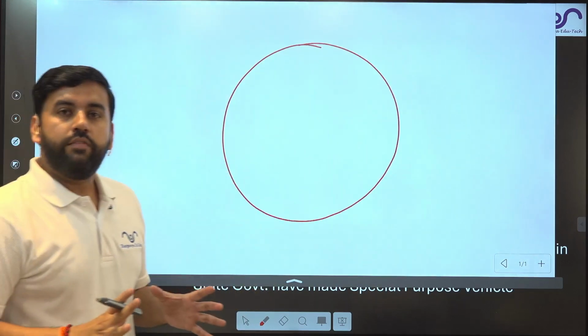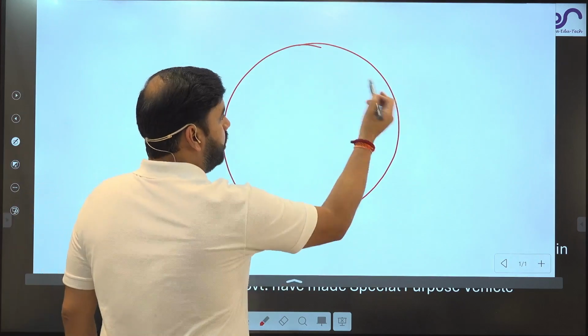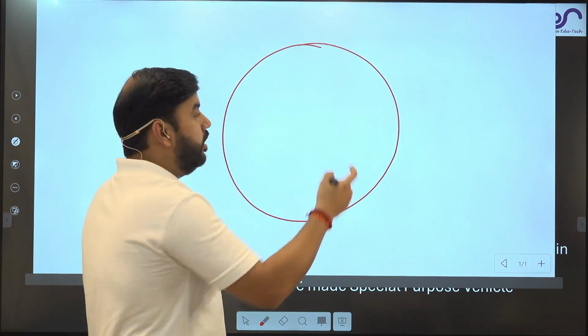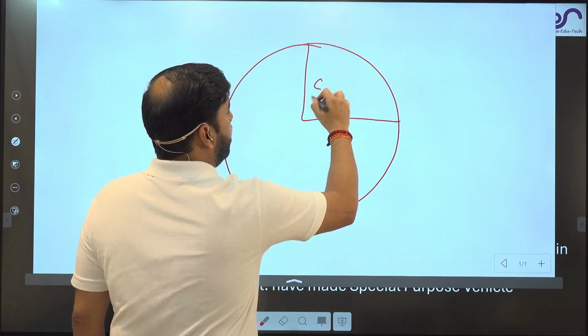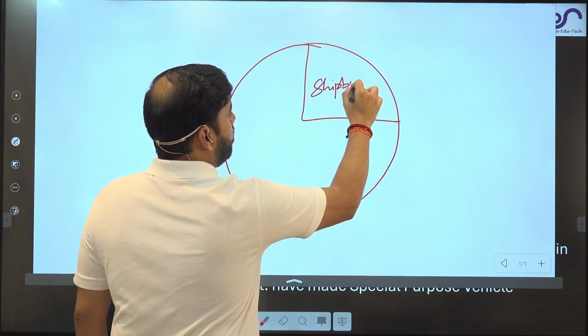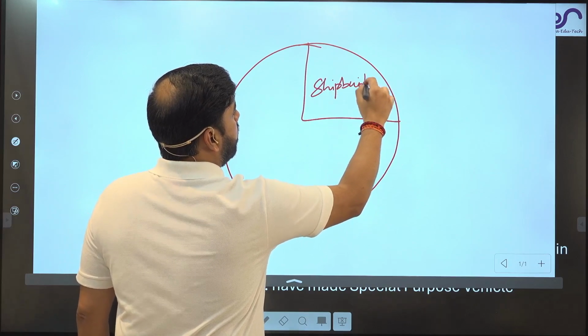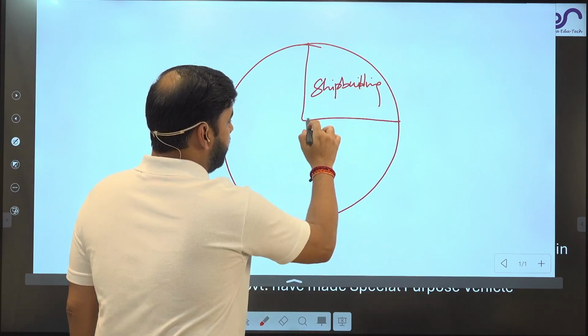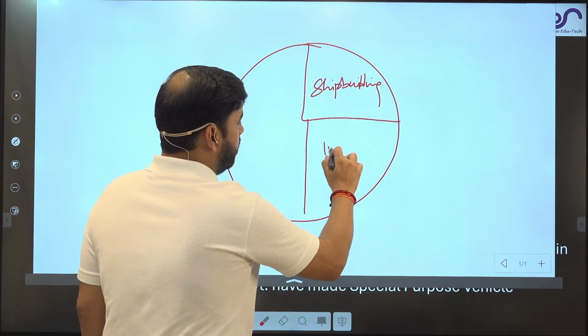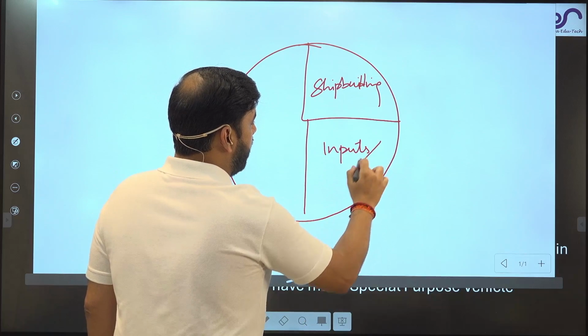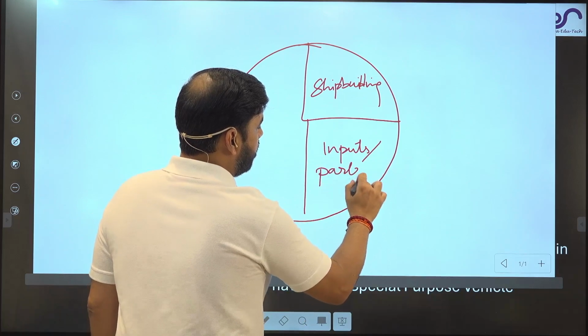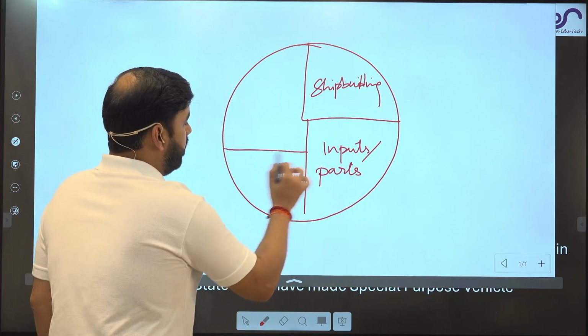Now in this overall development, what do we see? That we will have multiple facilities. For example, this area is for shipbuilding. This area is for inputs or parts. This area is for exports.